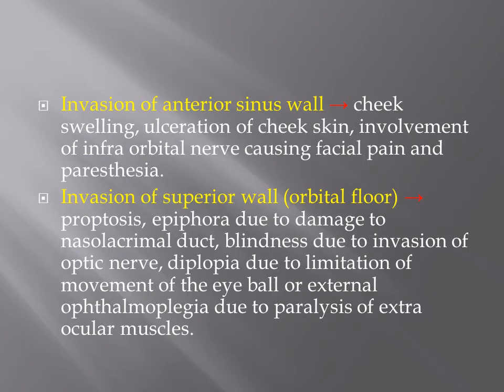If it passes superiorly, the superior wall of the maxillary sinus is the floor of the orbit. So it will cause orbital features, which include proptosis, epiphora due to damage of the nasolacrimal duct, blindness due to invasion of the optic nerve, diplopia due to limitation of the movement of the eyeball, or external ophthalmoplegia due to paralysis of the extraocular muscles.